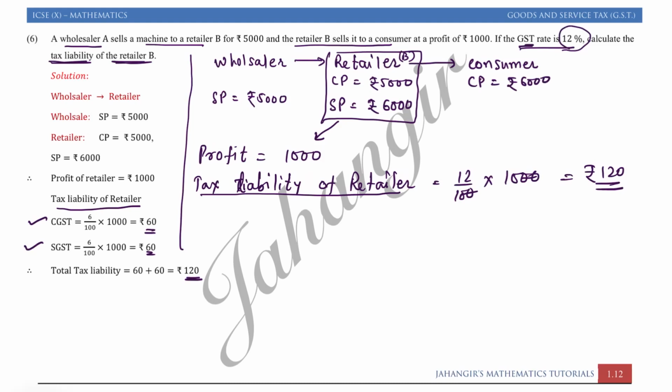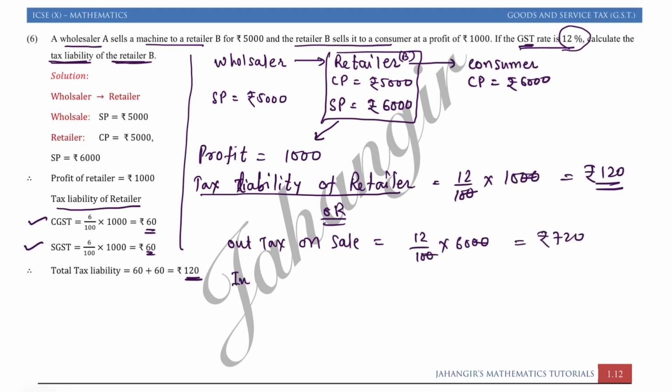Whenever they say tax liabilities, खाली tax liabilities, you have to just find total tax directly by finding 12% of the profit. Or another method is input and output tax wala, or if you want you can do it that way. Output tax on sales. Sales पे tax कितना है? 12%. 12% of 6000. 12 6 है rupees 720.